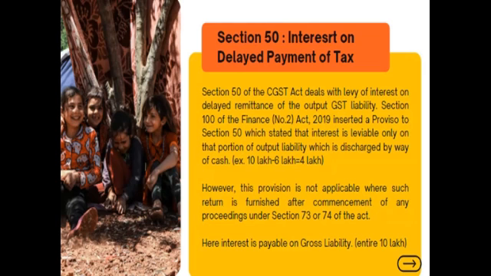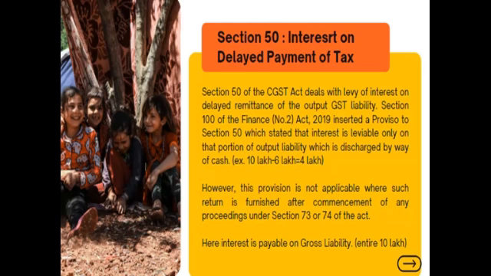They were saying that we have input tax credit in our account. So if we set off that amount, then only on the remaining amount interest should be levied. Finally, the GST department made a correction in the Act and this proviso was inserted in section 50. It states that interest is leviable only on that portion of output liability which is discharged by way of cash.